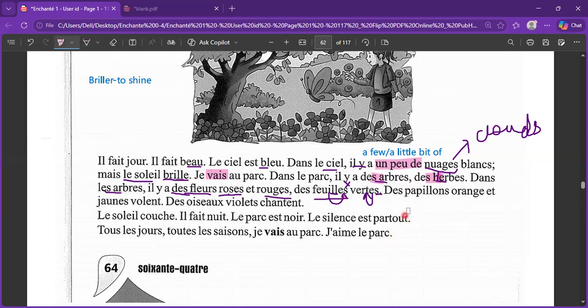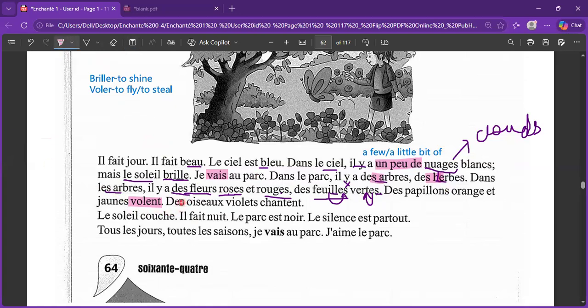Des papillons orange et jaune volent. Vol is again a conjugated action, and the verb it has been taken from is voler. Voler has two meanings, to fly or to steal. Here it means fly. So, some orange and yellow butterflies are flying.